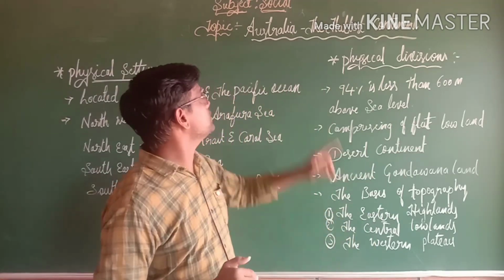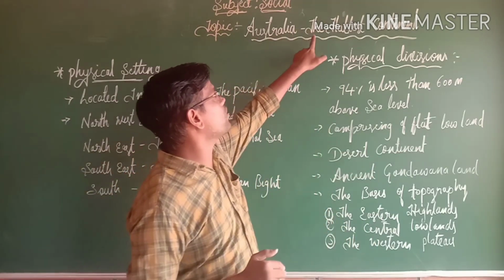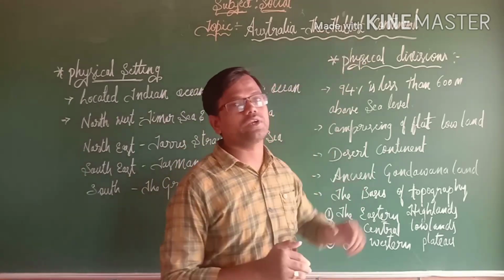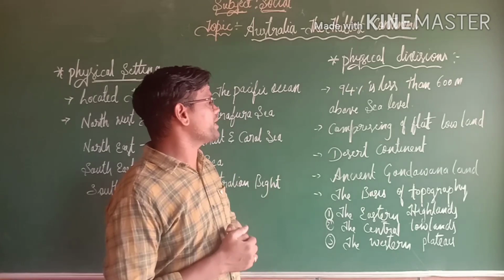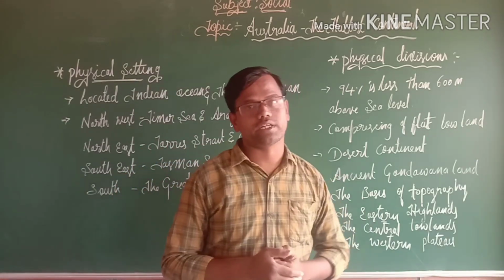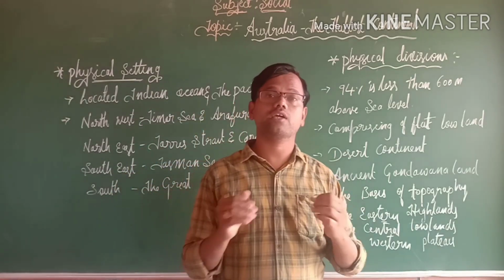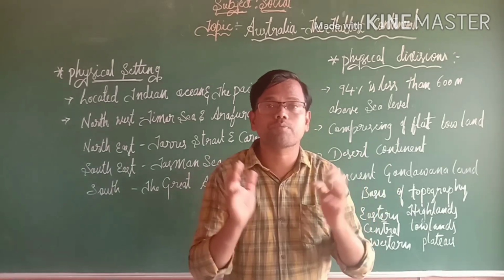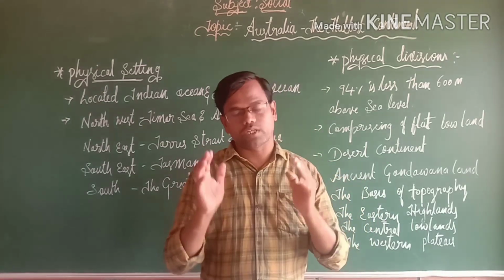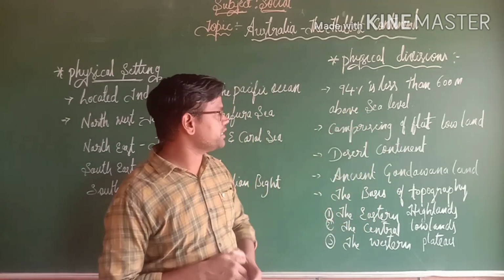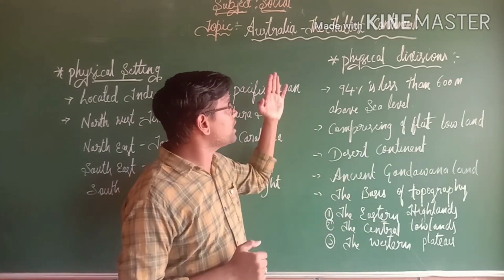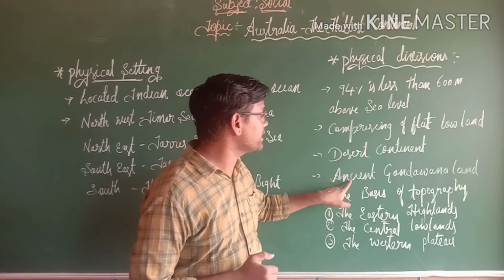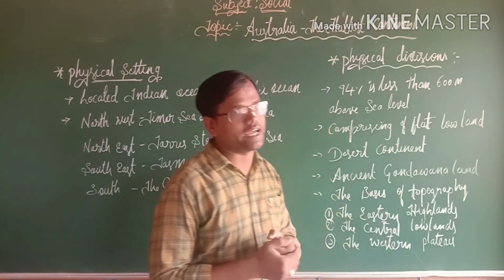For that reason, we call the Australia continent the flattest continent in the world. We also call it the desert continent, because almost all of it is occupied by desert area. And we also call the Australia continent the ancient Gondwanaland.